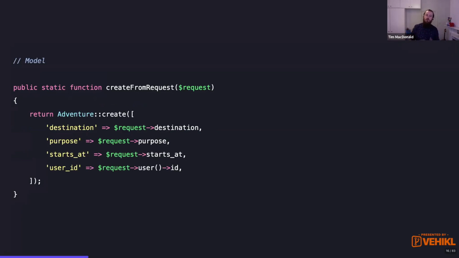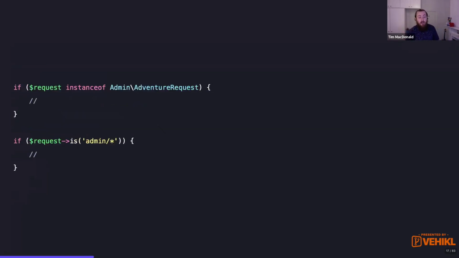What are we going to do? This is where we've decided we want to put this work. Well, we're probably going to end up doing something like this, where we've got the request and we've got to do like an instance of admin adventure request in there. Or maybe we want to check if it's like an admin route and then we'll assign the type and the user ID in a different way. Not really much of a fan of those options.